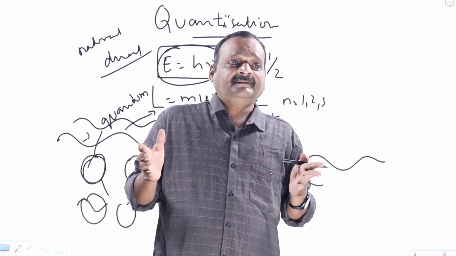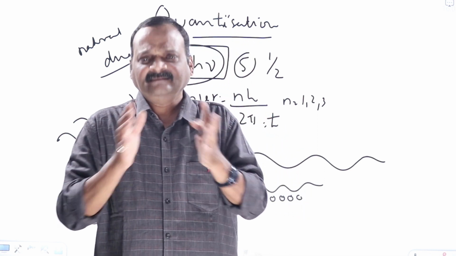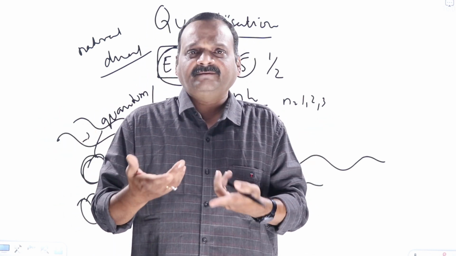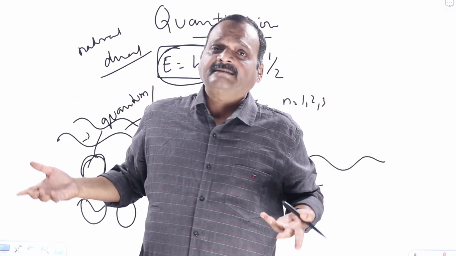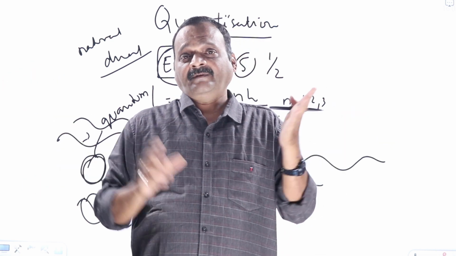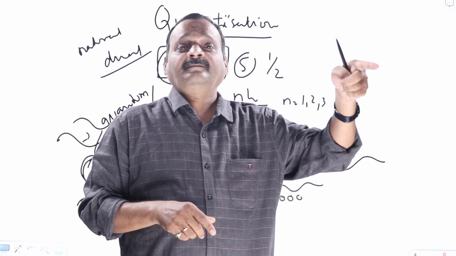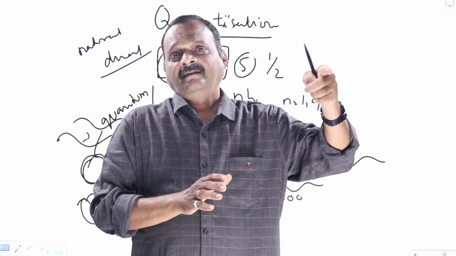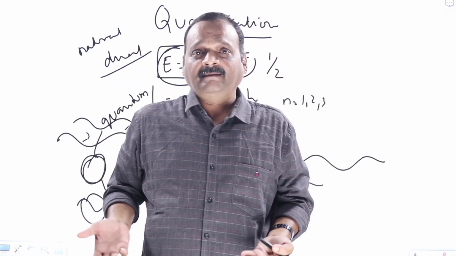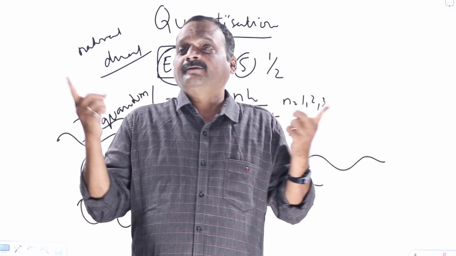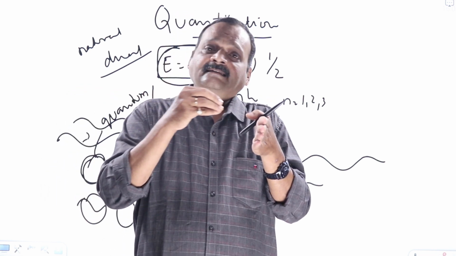So what is dual nature? Dual nature means we need not bother what light actually is, whether it is a wave or a particle. Light has all these properties. You want to understand light, what are we supposed to do? Light behaves sometimes like a particle, sometimes like a wave. If you want to understand more about light, we have to study both aspects. We should not wait for somebody to come and confirm whether it is a wave only or a photon only. It need not be. This is also a light property, that is also a light property. You want to understand everything about light, so you are supposed to study both, and you should know where to use which theory. As long as light is propagating, treat light as a wave, no objection.